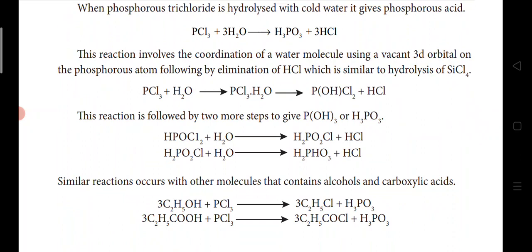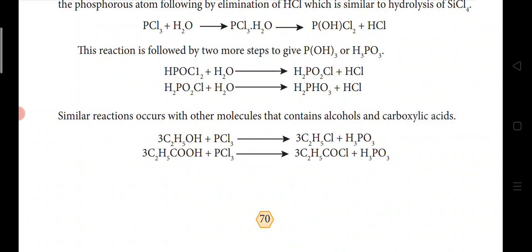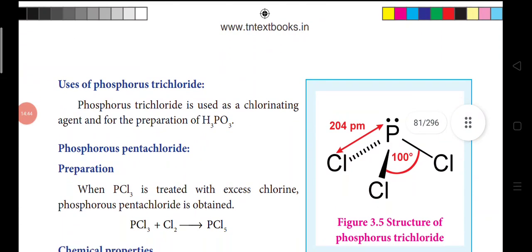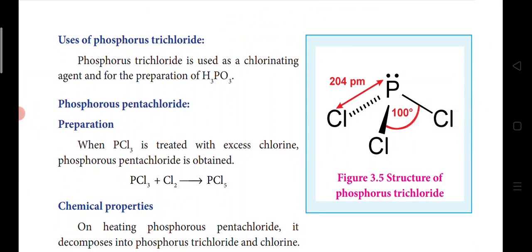Similar reactions occur with other molecules that contain alcohols and carboxylic acids. So if you take ethanol, you will get ethyl chloride, and if you take ethanoic acid, you will get ethanoyl chloride. And then the uses of phosphorus trichloride: it is used as a chlorinating agent and also for the preparation of H3PO3.